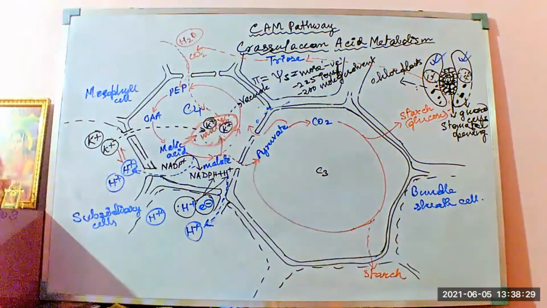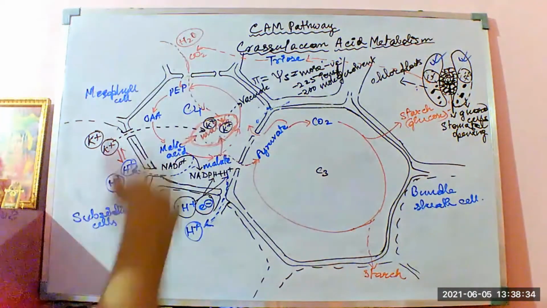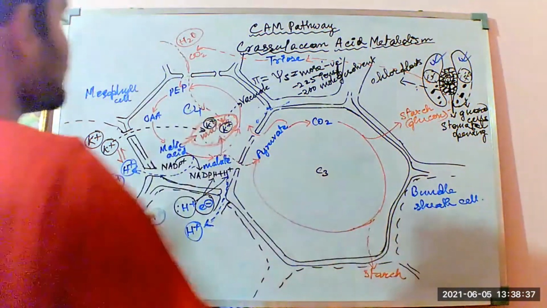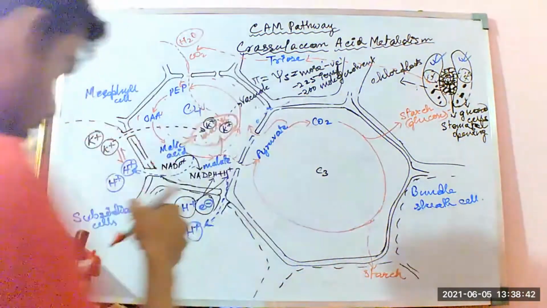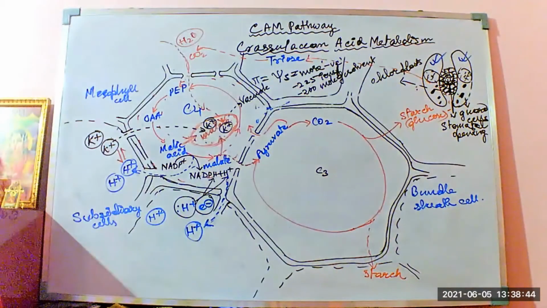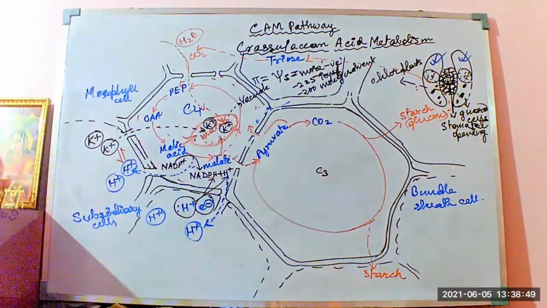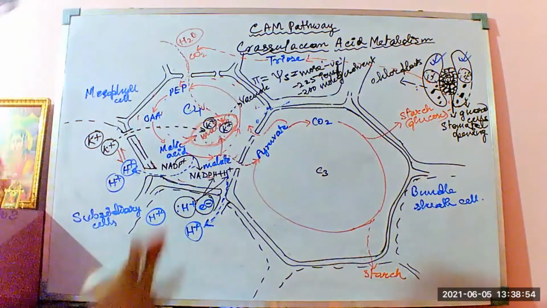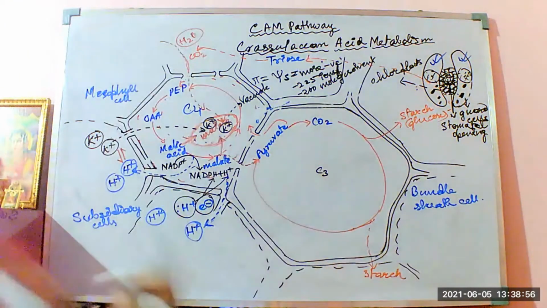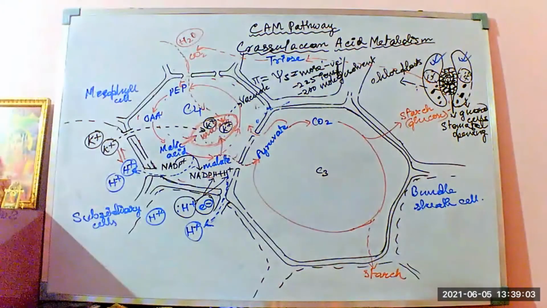the water that is being absorbed by the roots of the plants is directly incorporated into the vacuole, because not only in the vacuole but also in the plant. Here entirely in the mesophyll cell itself, the water is being incorporated in order to balance the osmotic concentration. So the H2O molecules are entering in order to balance the hypertonic solution to make it isotonic with the concentration of the K plus H plus ions present in the subsidiary cells. Okay, so when the water enters, this is called the process of endosmosis.